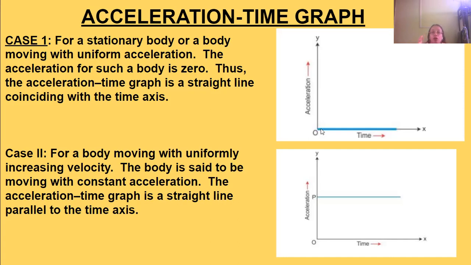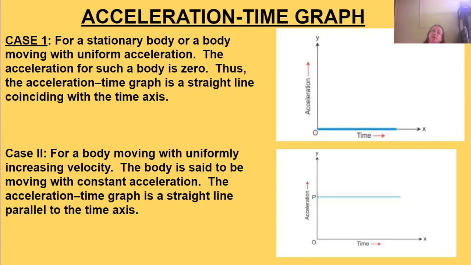The motion of the body is uniform, with uniform velocity, and it's increasing. The velocity is increasing, but uniformly. In that case, what happens? Acceleration becomes constant. There is acceleration, but it is constant.